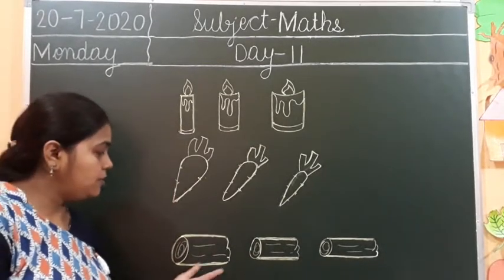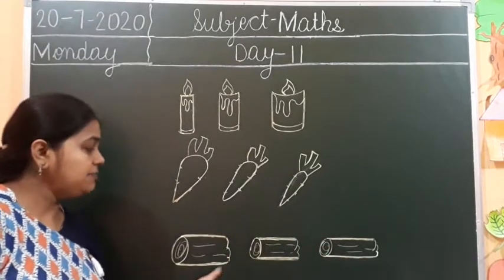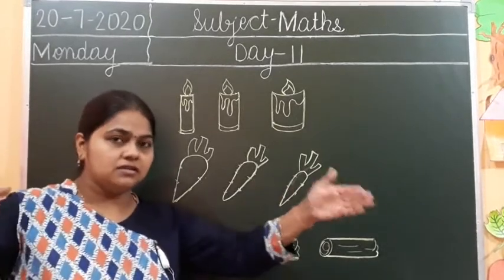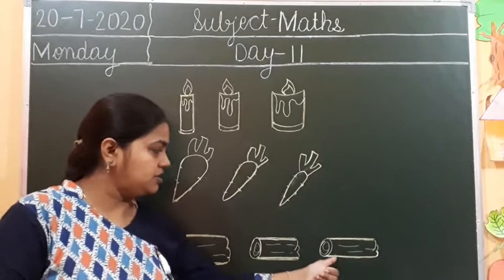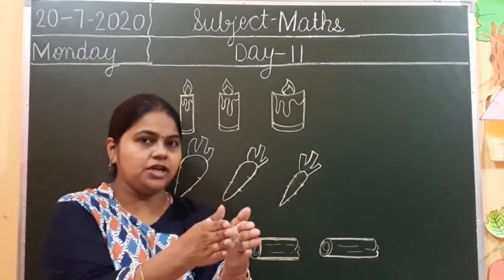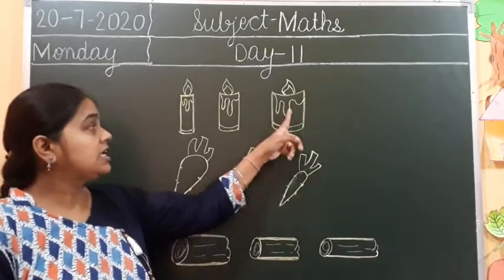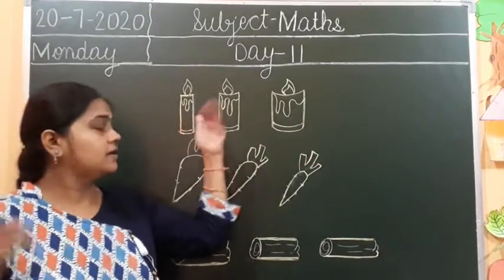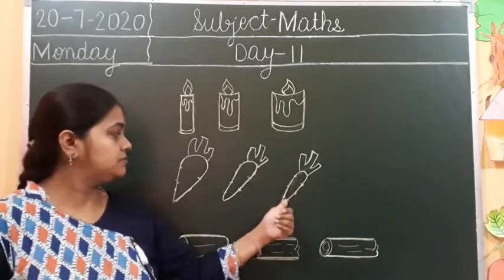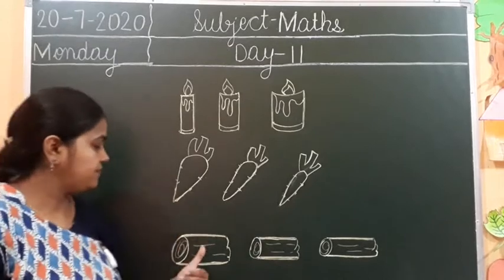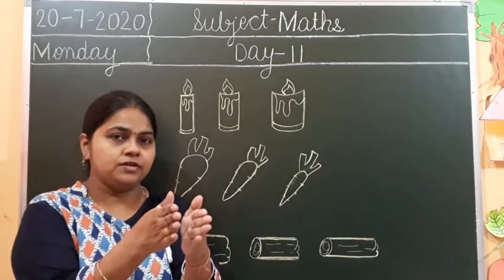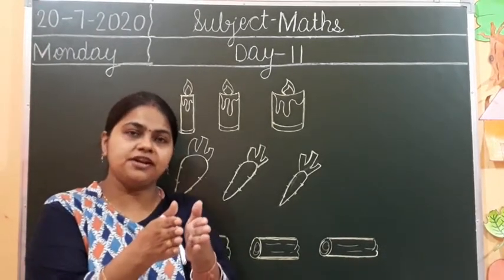Now, logs of wood. Tell me which one is thickest? This one is thickest. And this one is thinnest. Now, repeat once. Thickest, thinnest. Thickest, thinnest. Thickest, thinnest. Now I want to show you some objects related to this concept.